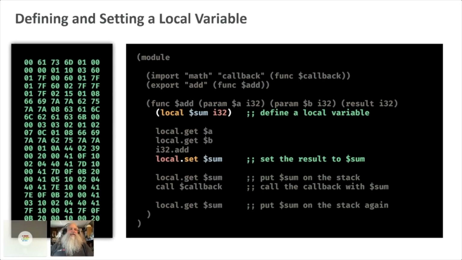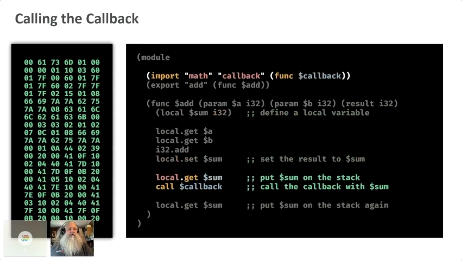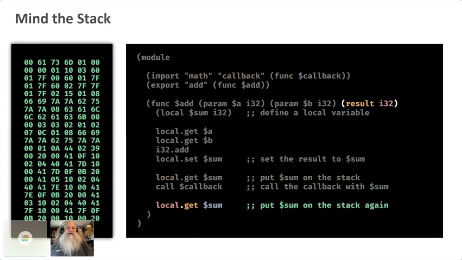And this is interesting because you got to be mindful of how the stack works here. So after I define a local variable up here, you can actually define locals, and then after we add them, I set that local. And then in order to call the callback, I got to put something on the stack for its arguments. So I get the local that I created. And then in order to have a return value, I got to get that again. So I end up having to get that local value a couple times in order to return it and do the callback. So the stack's a little clunky and weird sometimes.